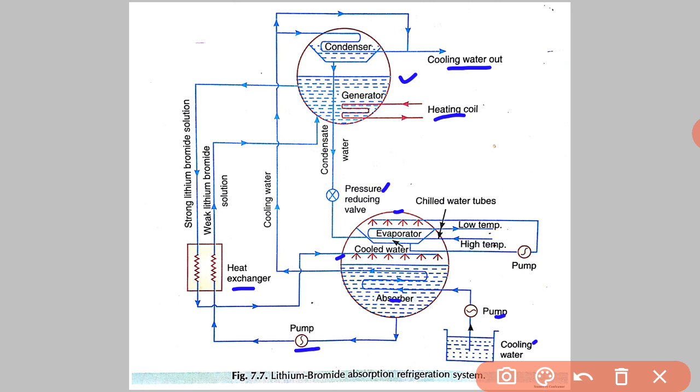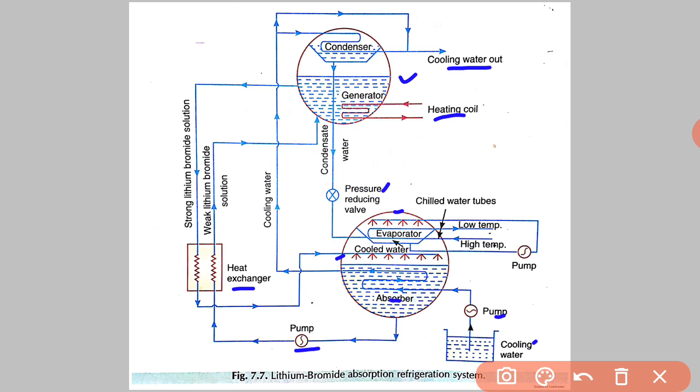This system is used for air conditioning, in which a refrigeration temperature below 0 degrees is not required, that is, the refrigerant temperature requirement is above 0 degrees. You can obtain 1, 2, 3 or 4 degrees centigrade temperature for the air conditioning system. In this figure, the lithium bromide vapor absorption system is shown.